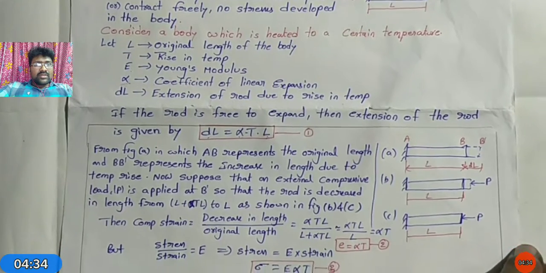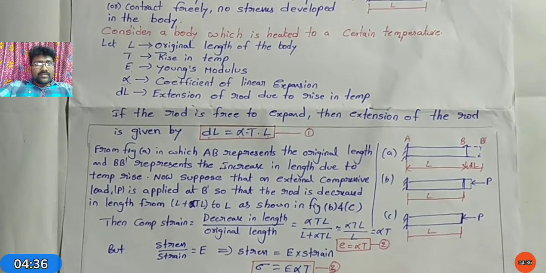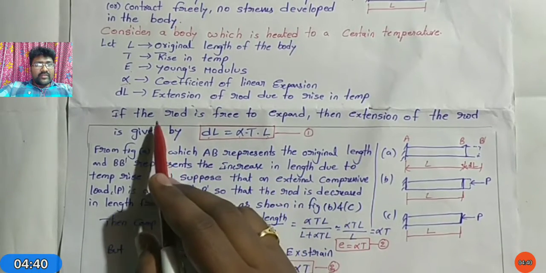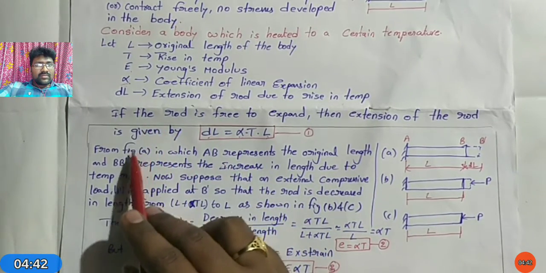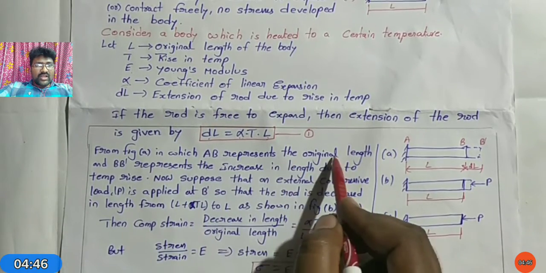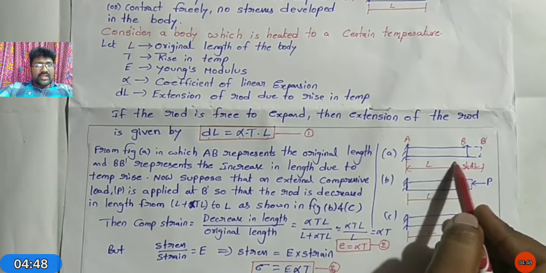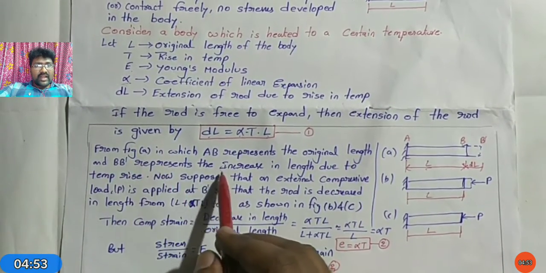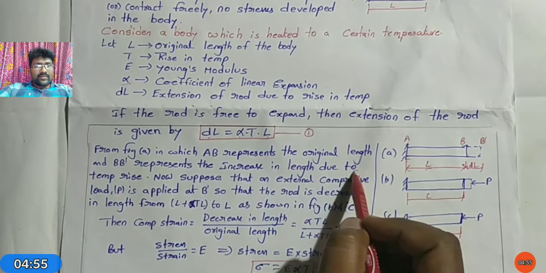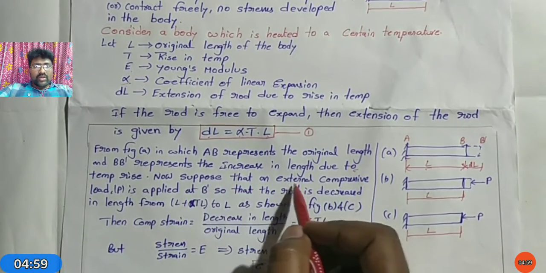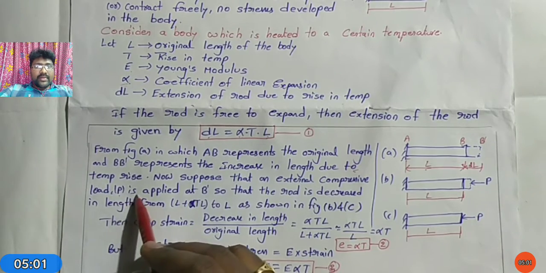Next, from figure A, AB represents the original length and BB dash represents the increase in length due to the temperature rise. Now suppose an external compressive load P is applied at B dash.